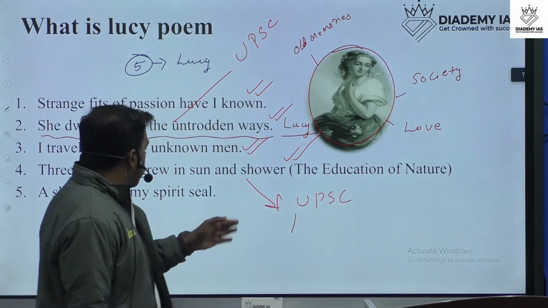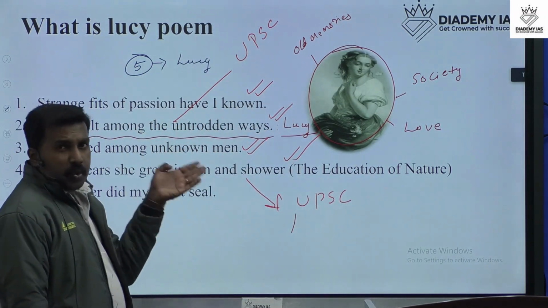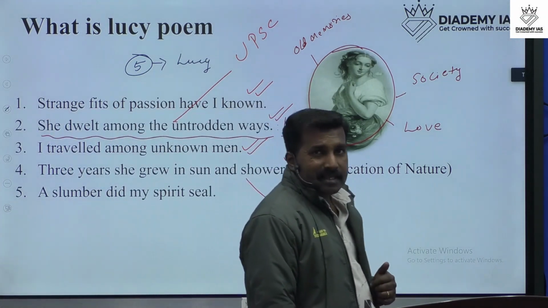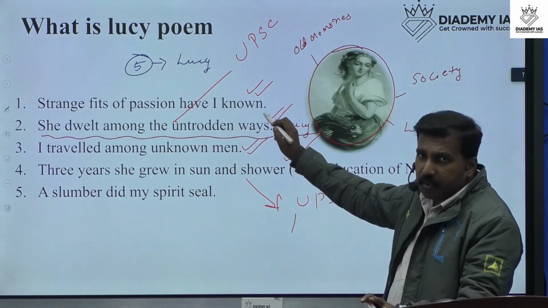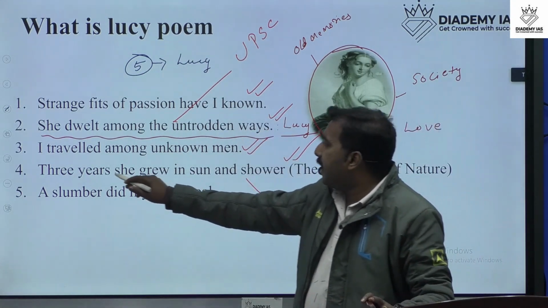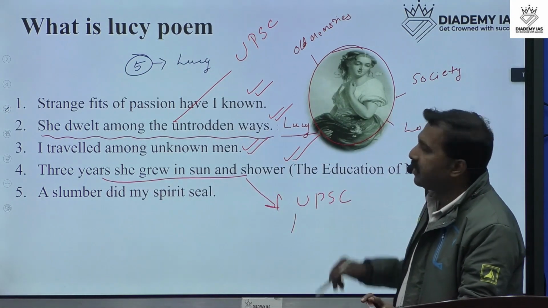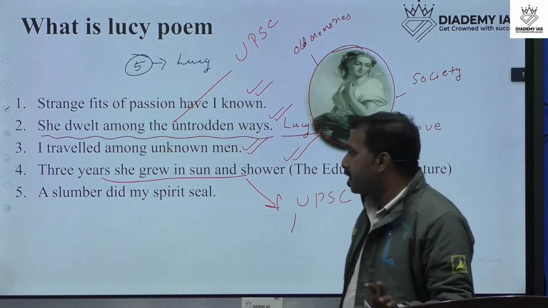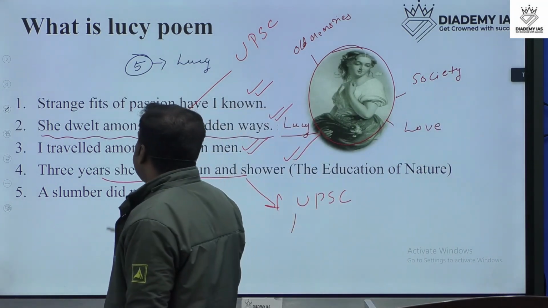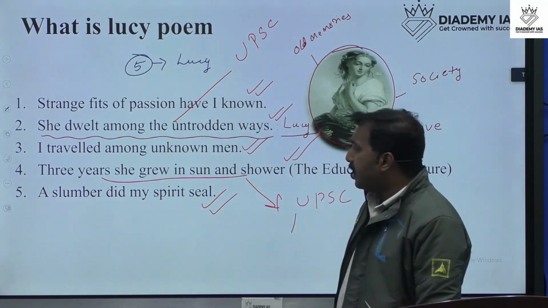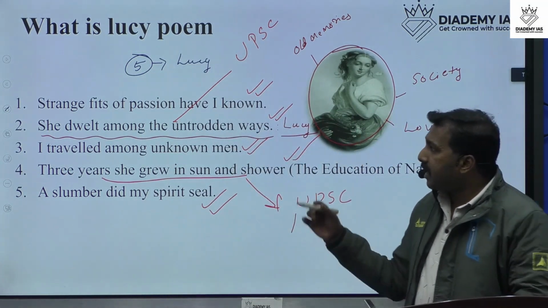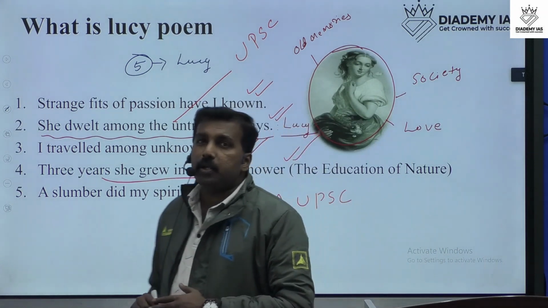So two Lucy poems are included in the UPSC syllabus: "She Dwelt Among the Untrodden Ways" and "Three Years She Grew in Sun and Shower." And the next one is "A Slumber Did My Spirit Seal." These are the important poems named as Lucy poems.